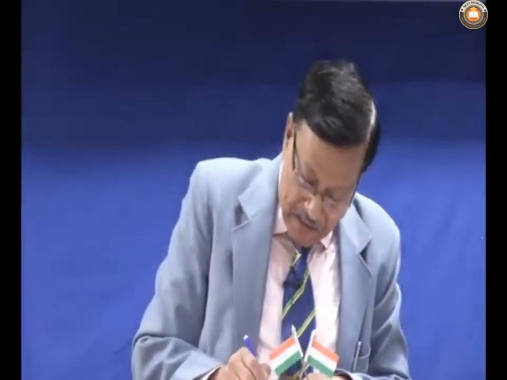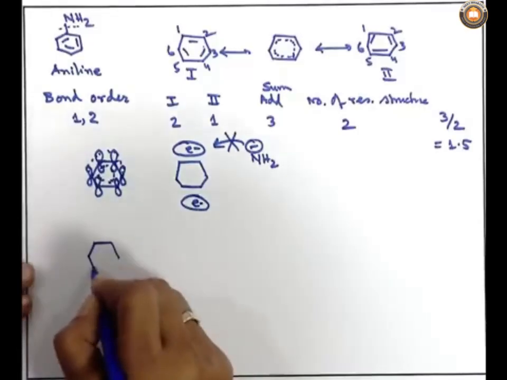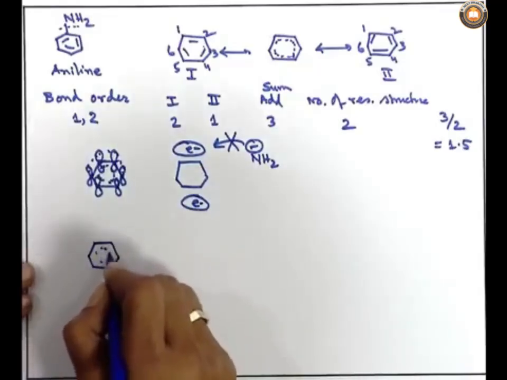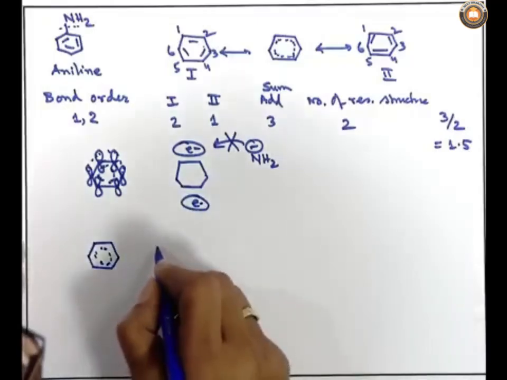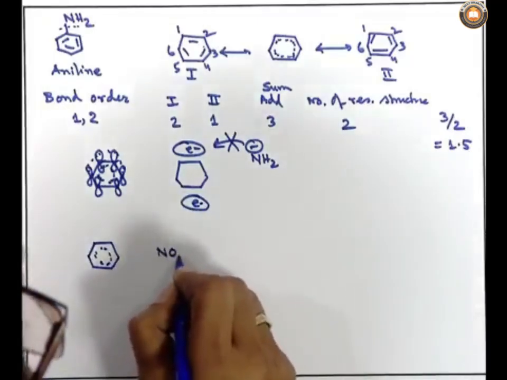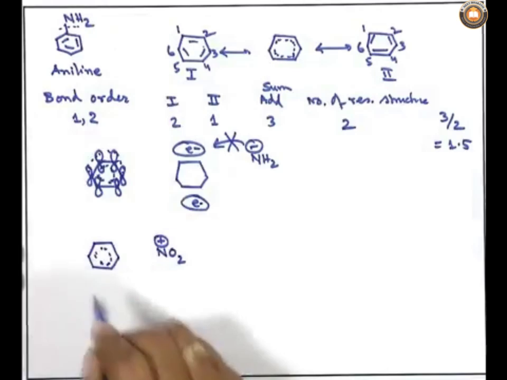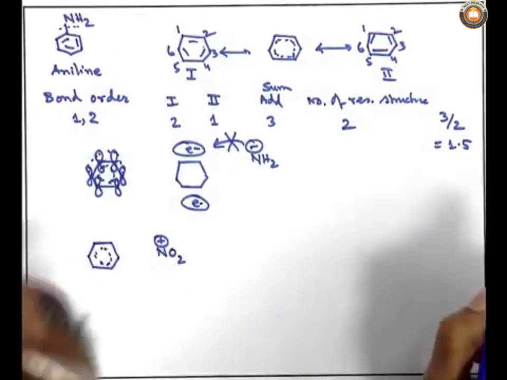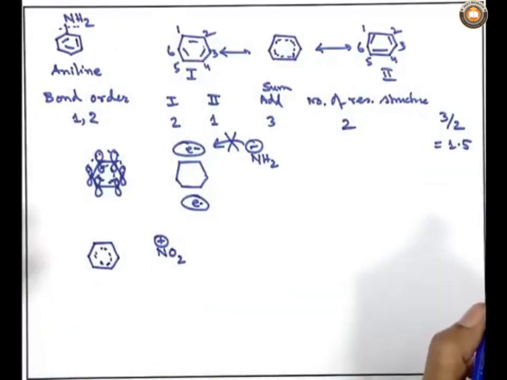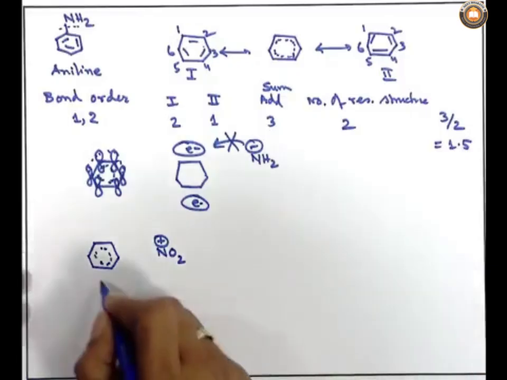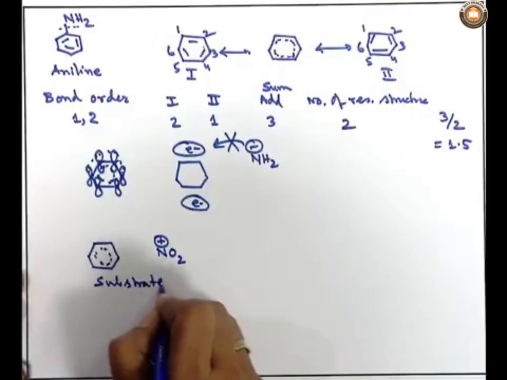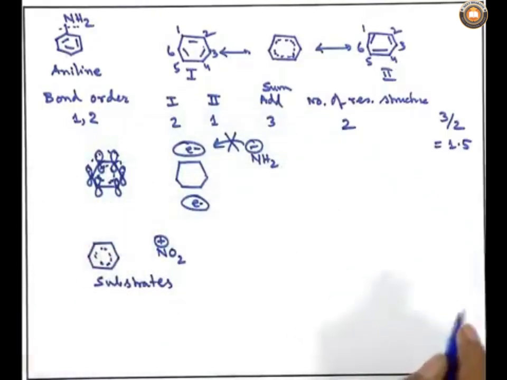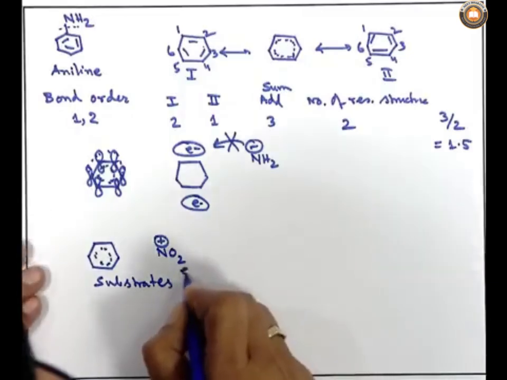But if I write a benzene ring in this way, a delocalized system, and I bring an electrophile, not NH2 minus but NO2 plus, then there will be a very interesting feature. So, these are the substrates: benzene ring delocalized, and NO2 plus, that is the electrophile, not a nucleophile.